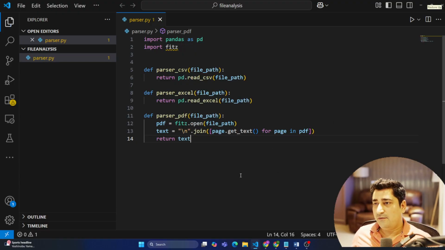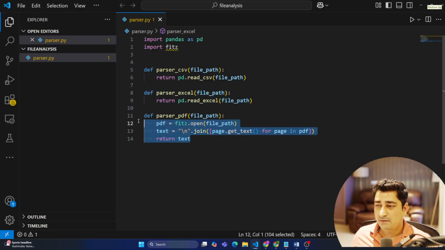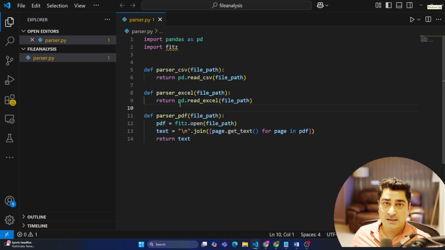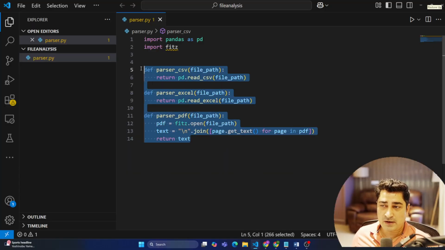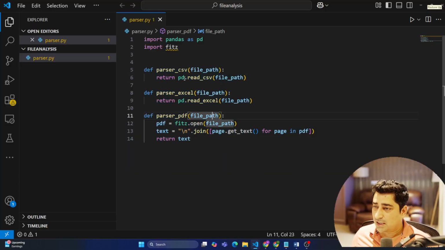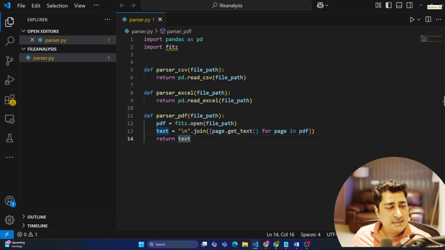So this is my file parser that I have created, so that I will be able to read a CSV file, an Excel file, and this PDF file. Let's suppose if I would like to read some other files, maybe a JSON file, maybe a doc file, maybe an Avro or Parquet kind of file, I will be able to read each and everything. Maybe I can write a separate function, so you will be able to read hundreds of files, not one or two. Whatever you want, you will be able to read it out of this one. Okay, so the file parser is completely fine.